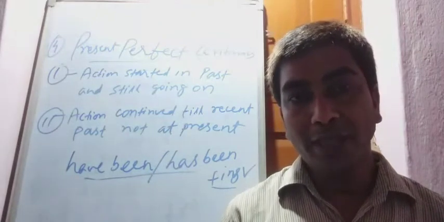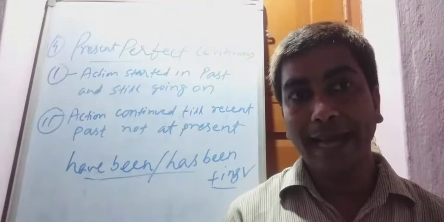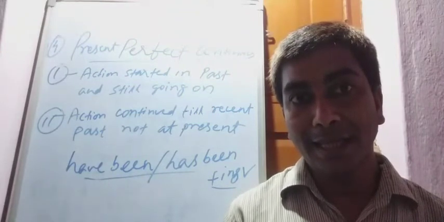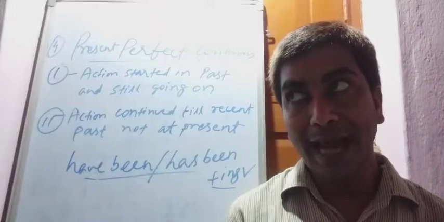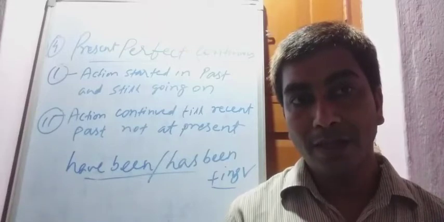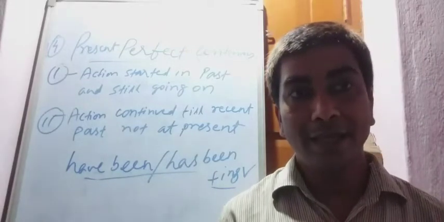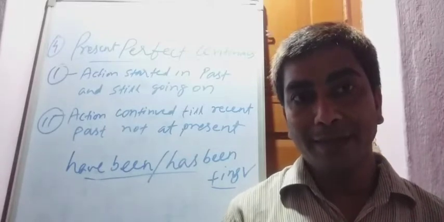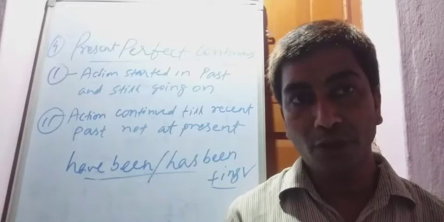There is no confusion in the use of have been, has been. Already I have told you that when the subject is he, she, it, or a single name, then it means has been. And when the subject is not he, she, it, or a single name, then it will be have been. After that, an ing verb is used.